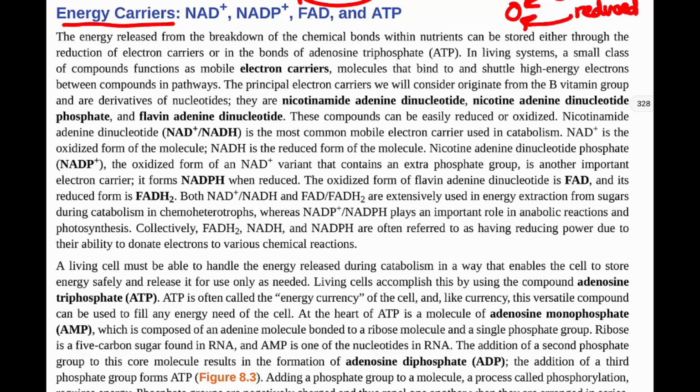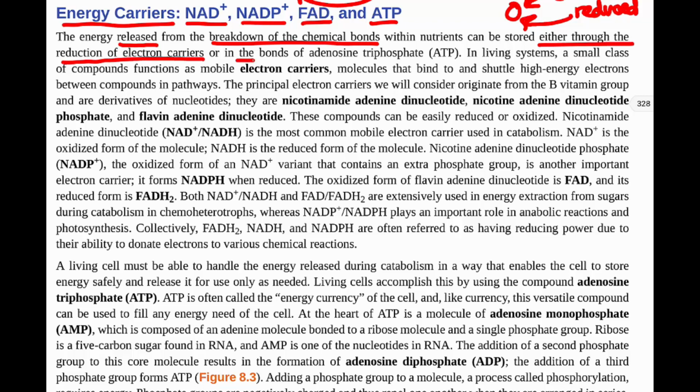Our energy carriers are going to be NAD+, NADP+, FAD, and ATP. The energy that is released from the breakdown of chemical bonds within nutrients can be stored either through the reduction of electron carriers or in the bonds of ATP, adenosine triphosphate.